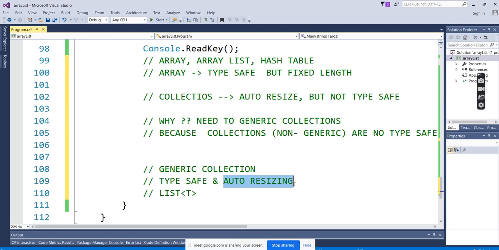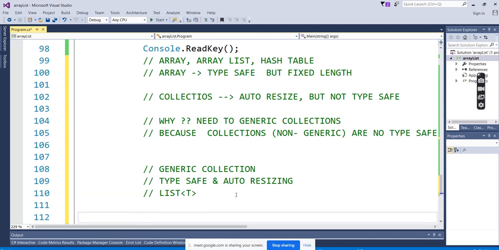So what will come under generic collections? List is there. List is a part of the generic collections. Here you mention the type of value you want to enter. You can enter a string, you can enter an integer, and you can even add a custom class. The advantage of the list is you can add the custom classes also. You can pass the object values also.